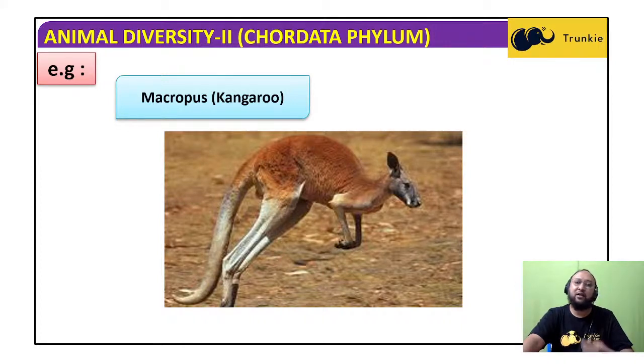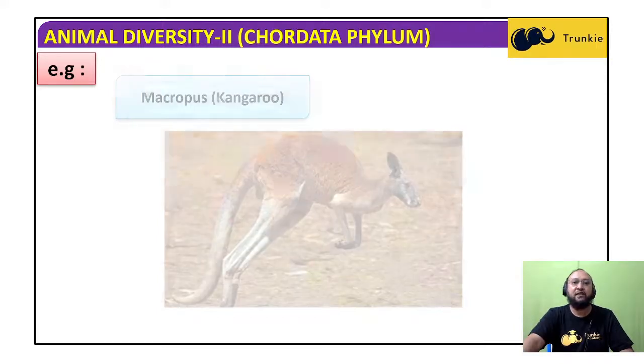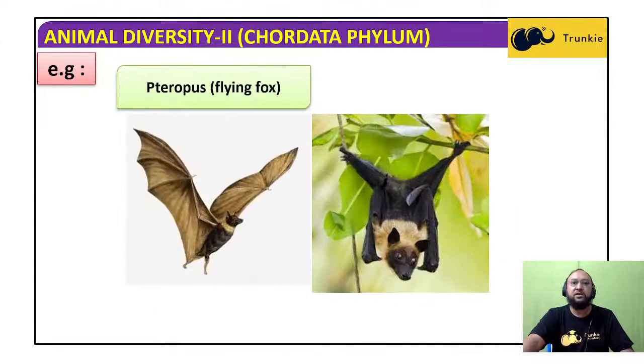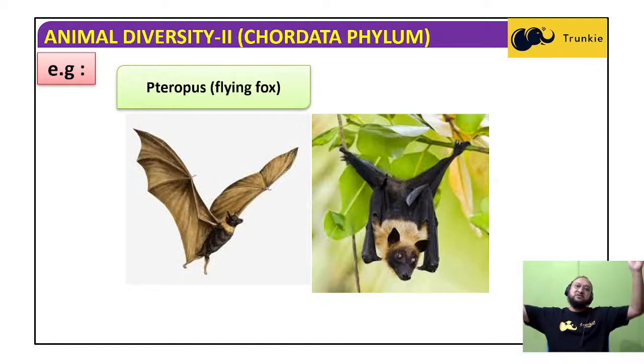They are also mammals, but also a primitive type of mammal, not advanced mammals, because they have a pouch on the abdomen for the development of their young offspring. Pteropus, flying fox, adapted for aerial mode of life. They can fly. The forelimbs are modified into wing-like structures.